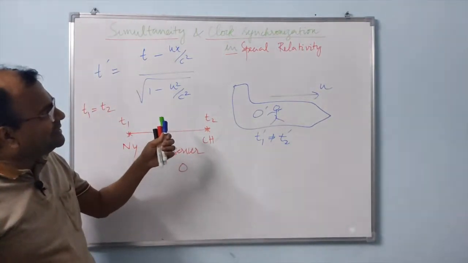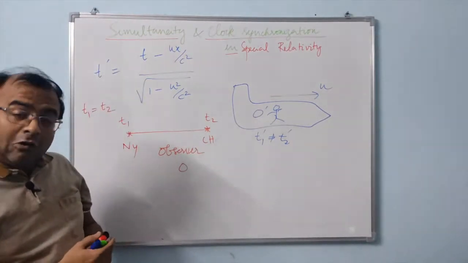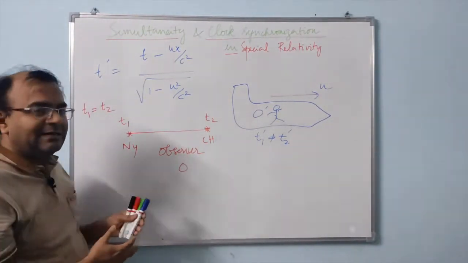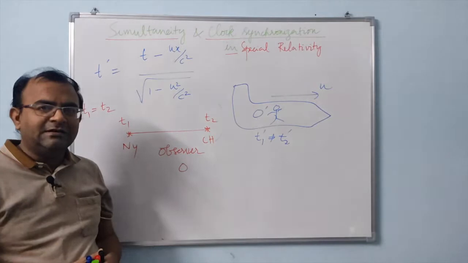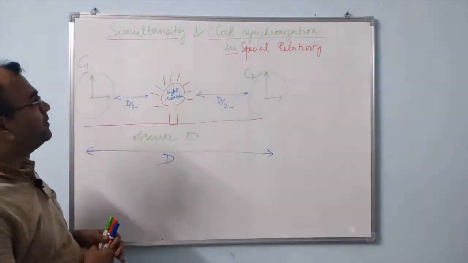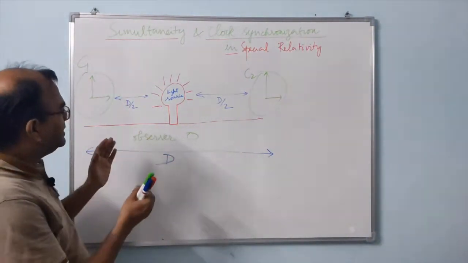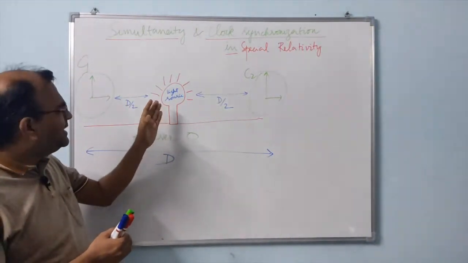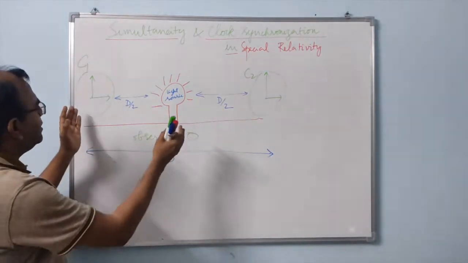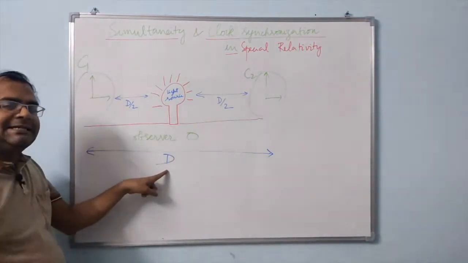Let us now discuss in some detail how the synchronization of clocks is affected by relativistic principles. Let us try to understand clock synchronization using a thought experiment. In this experiment, we have a flashing light source and two clocks, C1 and C2, separated by a distance d.